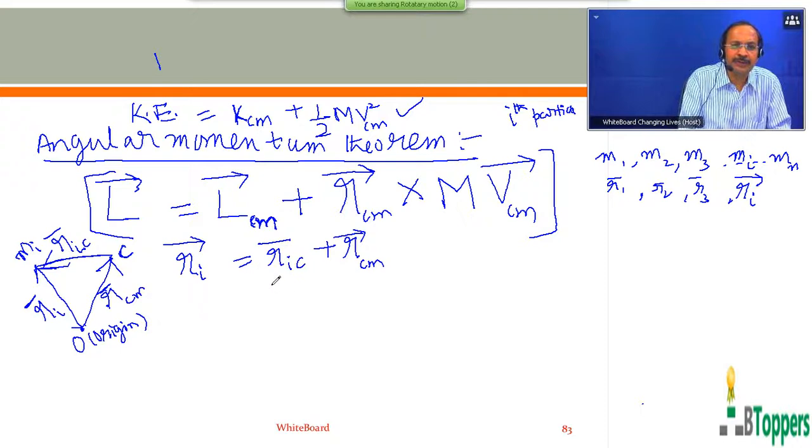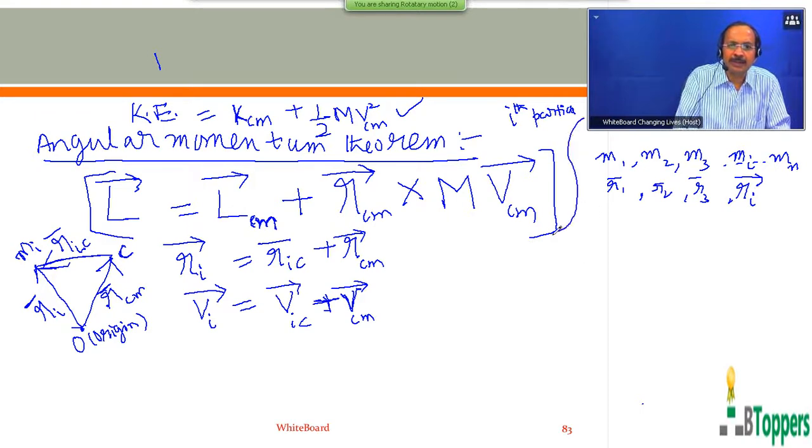Differentiate both sides of this equation with respect to time t. As I already explained, I have already written this particular step in the proof of the kinetic energy theorem also. The linear velocity of the ith particle with respect to the origin O of the inertial frame is equal to the linear velocity of the ith particle with respect to the center of mass plus the linear velocity of the center of mass of the system of particles with respect to the origin of the inertial frame.